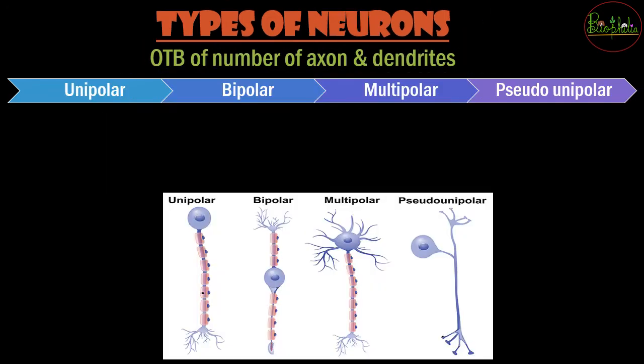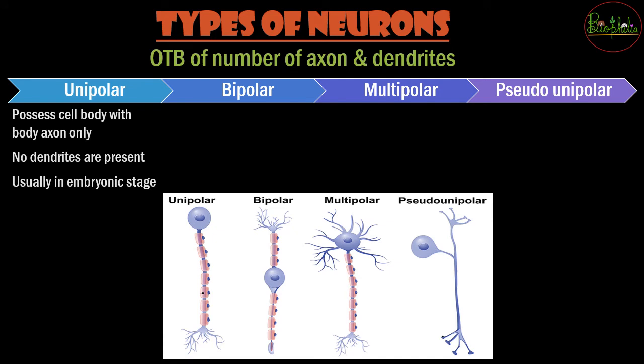The next we see is the types of neurons. So types of neurons is on the basis of the number of axons and the number of dendrites. So dendrite हमने देखा था, it was at the start of the neuron, whereas one of the dendrites that extends a long way is going to form the axon. So based on how many dendrites and axons, for example, if there is only one of them, so you call it a unipolar. So if the cell body is having only an axon, there are no dendrites, dendrites are absent, then in that case, what do you call that particular neuron? You call it the unipolar neuron.